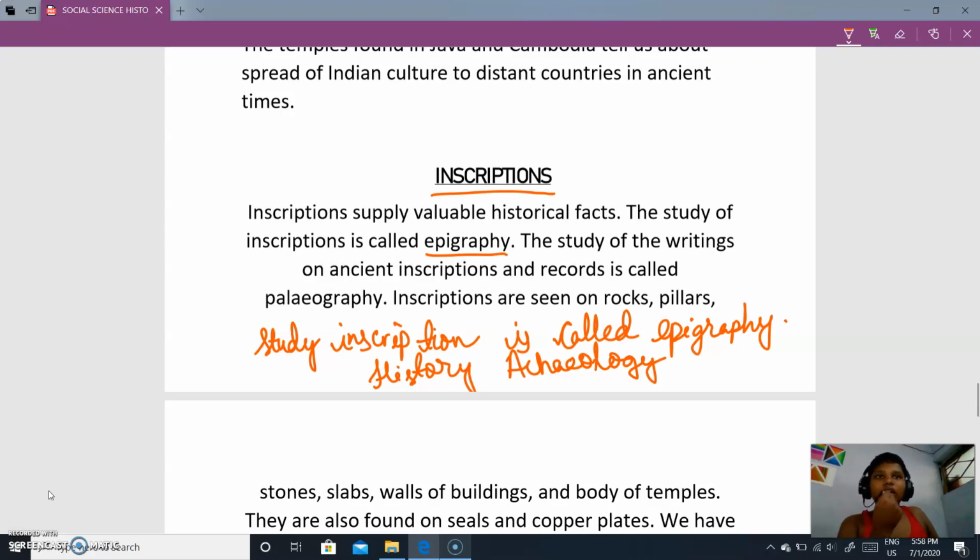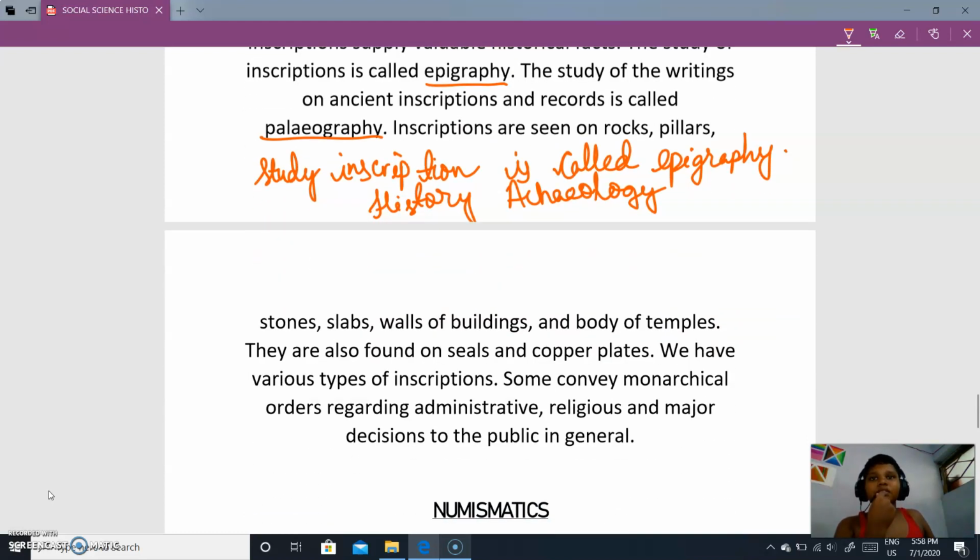The study of writings on ancient inscriptions and records is called paleography. Inscriptions are seen on rocks, pillars, stones, slabs, walls of buildings and body of temples. They are also found on seals and copper plates. We have various types of inscription. Some convey monarchical orders regarding administrative, religious and major decisions to the public in general.